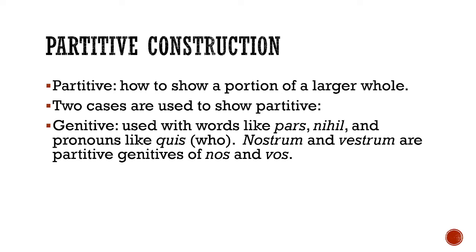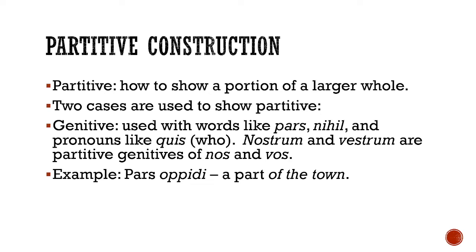If you remember our pronouns from a few chapters ago, you remember that nos and vos had two genitives, nostri and vestri, and then nostrum and vestrum. Well, this is where the nostrum and vestrum come into use. Those are the partitive genitives. So if you say some of us, you would say nostrum, or some of you would be vestrum. The other one is that objective genitive, love of us, love of you, fear of us. That's where you'd say nostri and vestri as an objective genitive. Nostrum and vestrum, the ones we care about right now, as the partitive genitives.